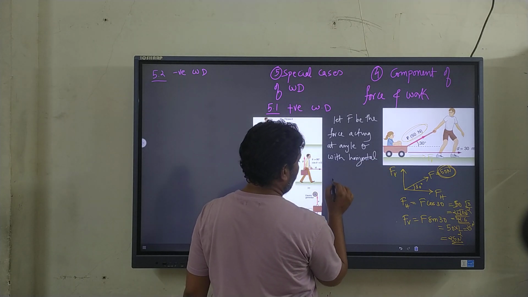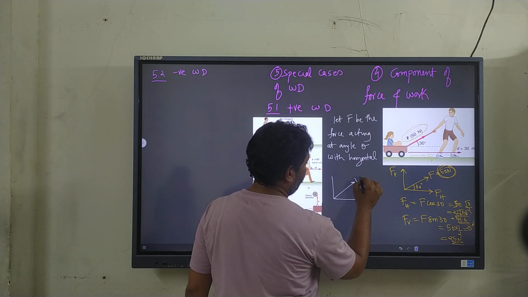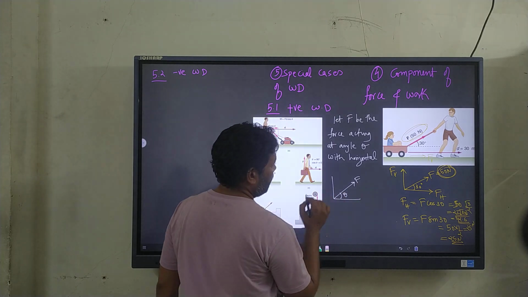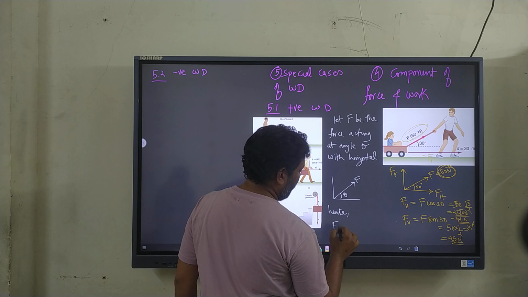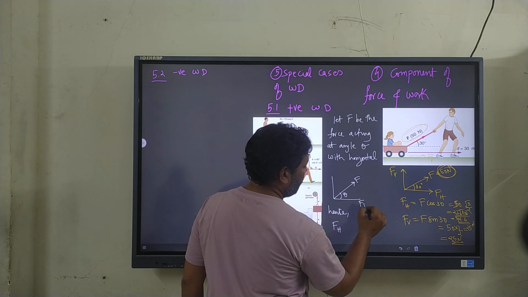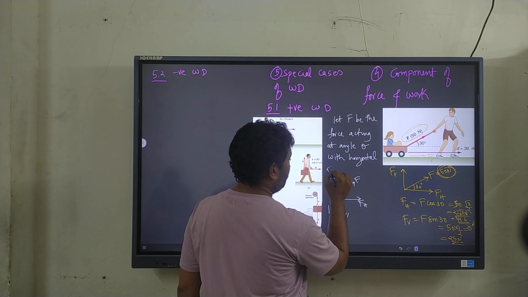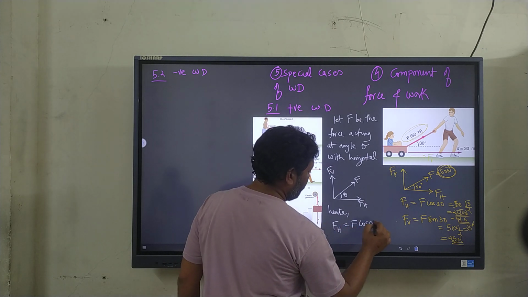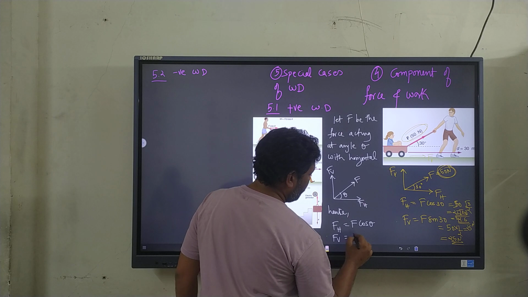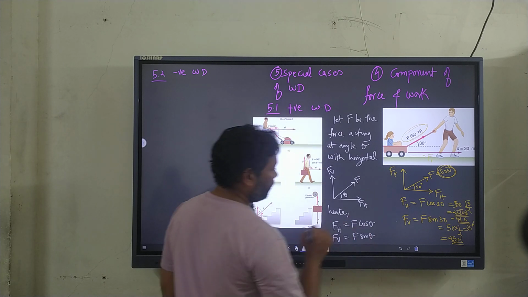So the diagram would be somewhat like this. F acts at angle theta, right? Hence FH, the horizontal component of the force, and FV, the vertical component of the force, are given by F cos theta for the horizontal and F sin theta for the vertical.